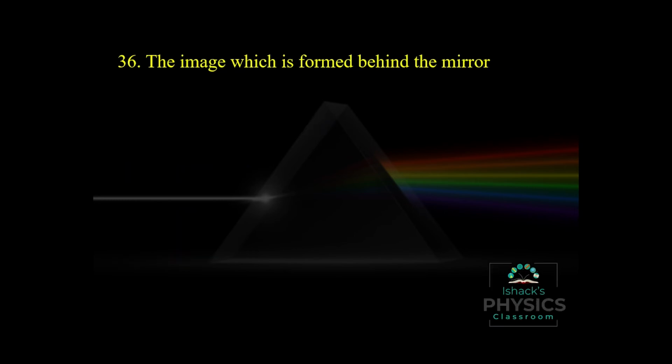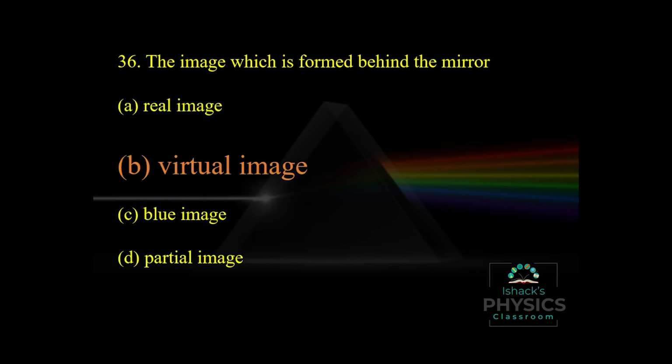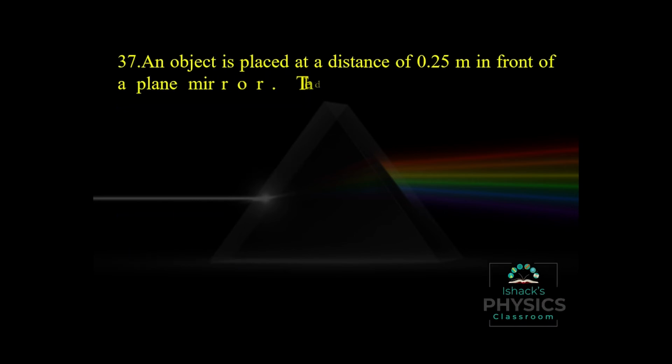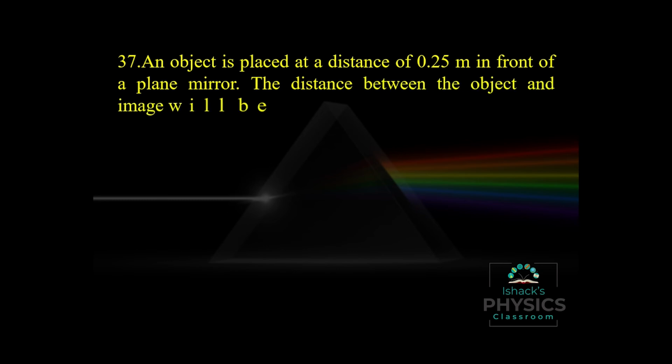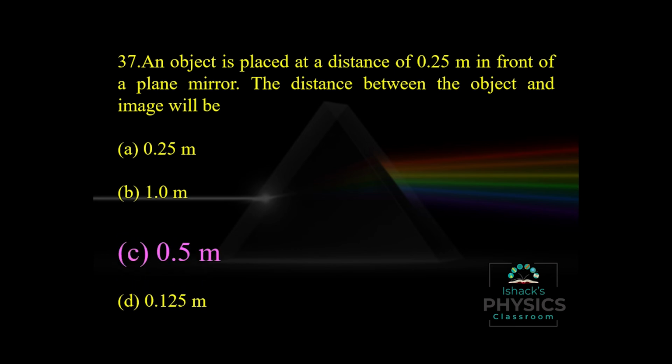If the image is formed behind the mirror, it means a virtual image. In case of a lens, the image formed behind the lens is a real image. An object is placed at a distance of 0.25 meter in front of a plane mirror. The distance between the object and image: the object distance and image distance will be the same. So the distance between object and image is 0.25 plus 0.25, that is 0.5 meter.